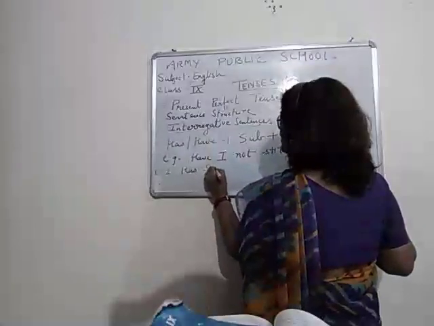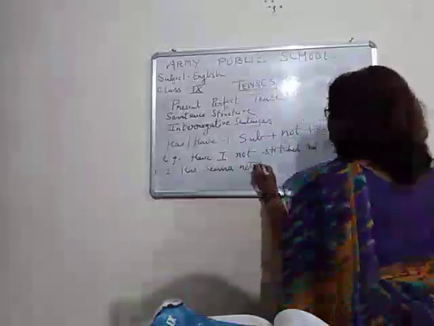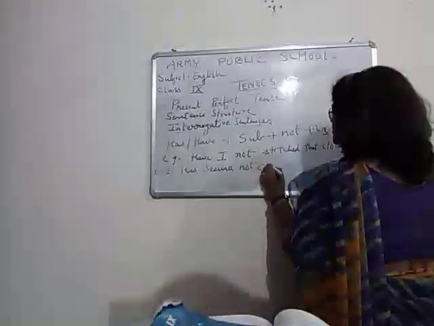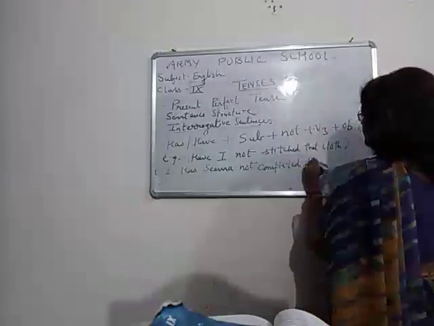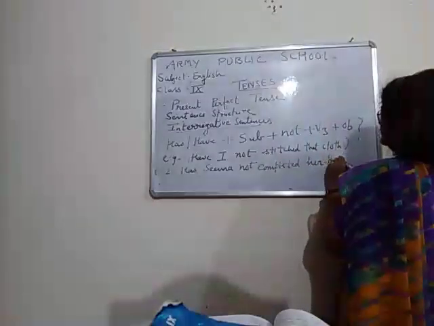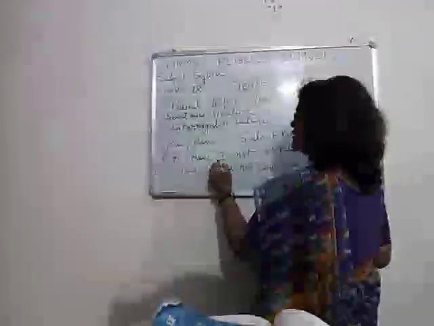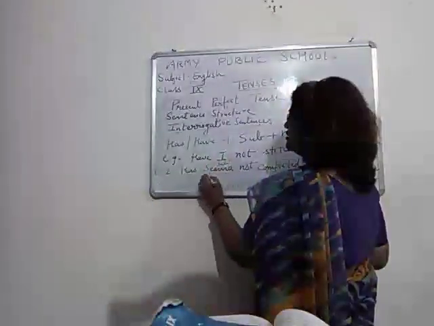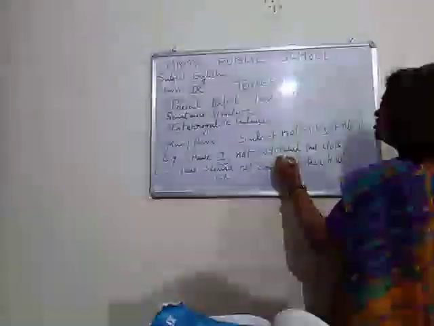Has Seema not completed her homework? So children, here have or has, this is subject, here this is subject, then not, and then children, this is V3, the third form of the verb.